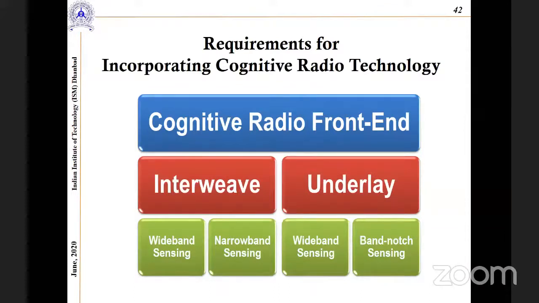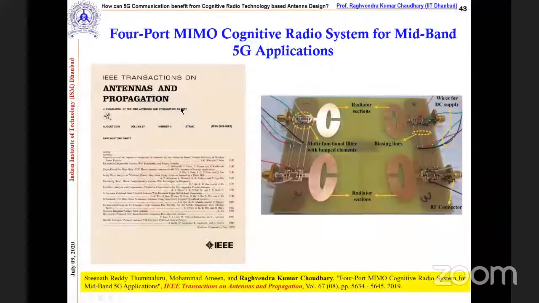Now, this need we try to accommodate in the antennas. This is one of the works I'm talking about: a 4-port MIMO cognitive radio system for mid-band 5G application. Just a few months back, we published this work in IEEE Transactions.